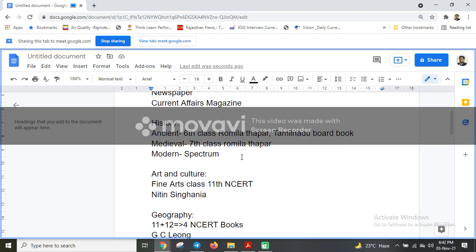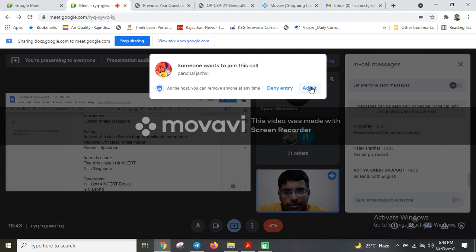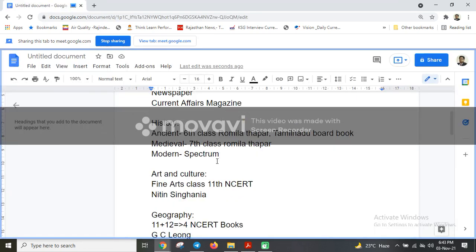Then history. For ancient history, there is the 6th class Romila Thapar book, and the Tamil Nadu board book is also there. These are the old NCERTs, very small books. You can go through them. And for medieval, there is the 7th class Romila Thapar book, that is also an old NCERT. You can go through that. And these two books are a must.